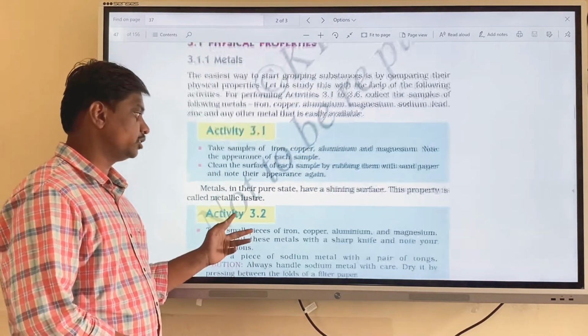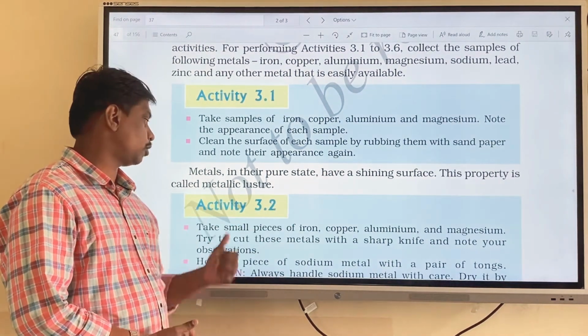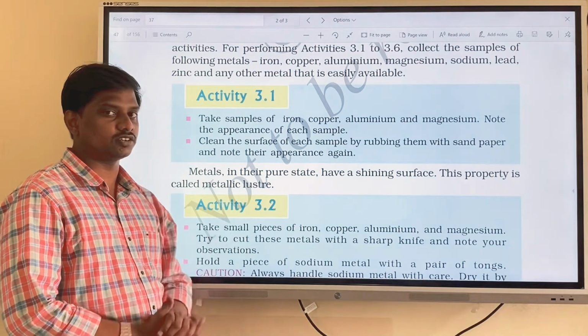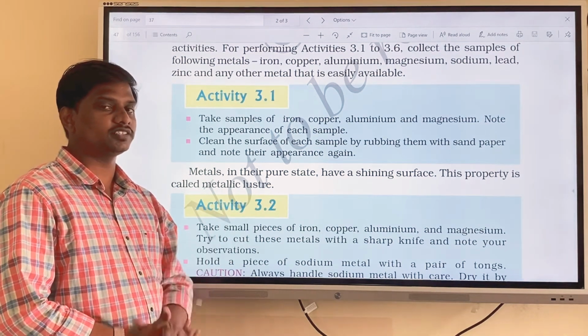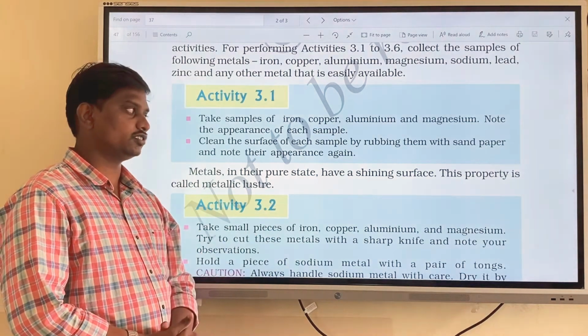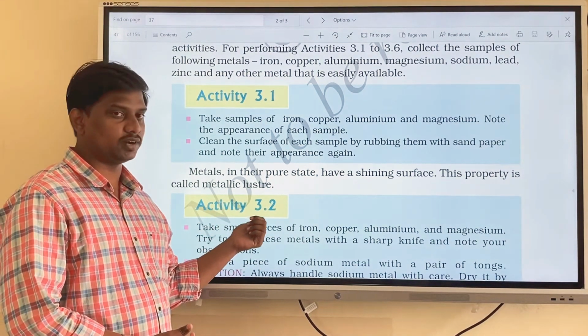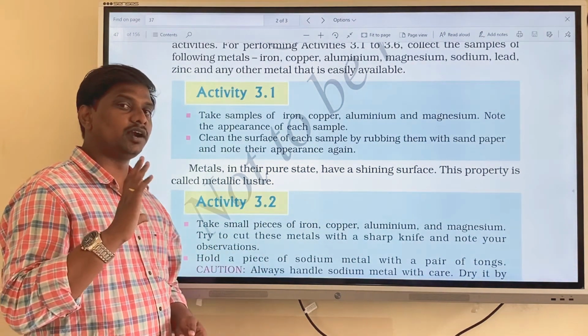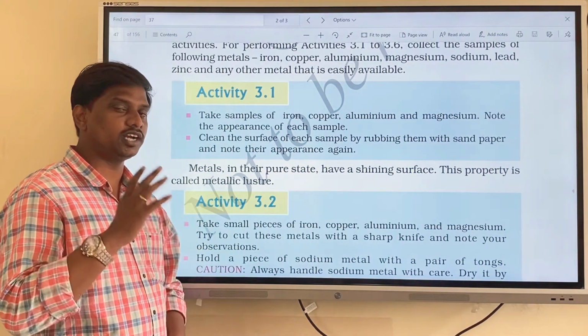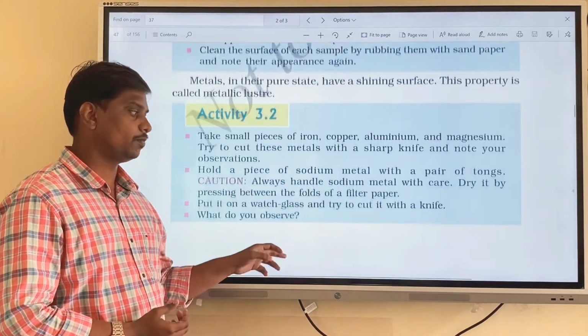Metals in pure state have a shining surface. This property is called metallic luster. Metallic luster means the metals have a shining property. This is the first physical property of metals.